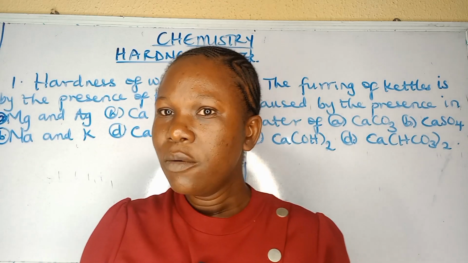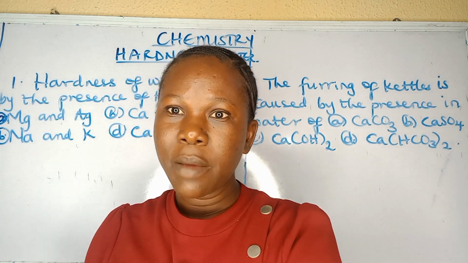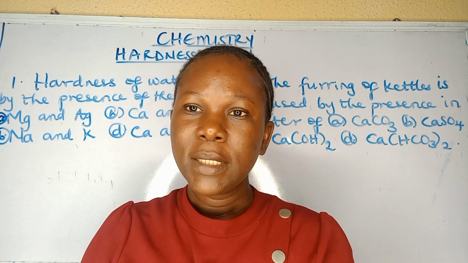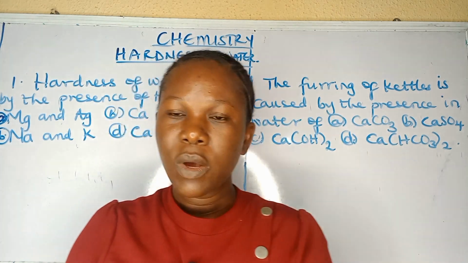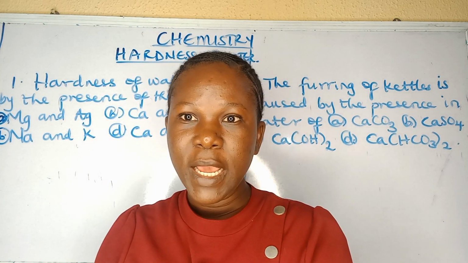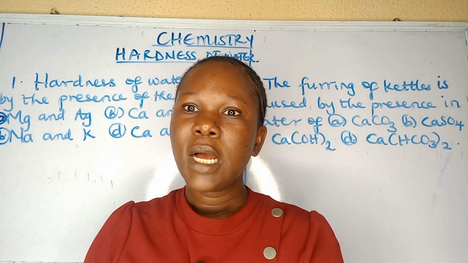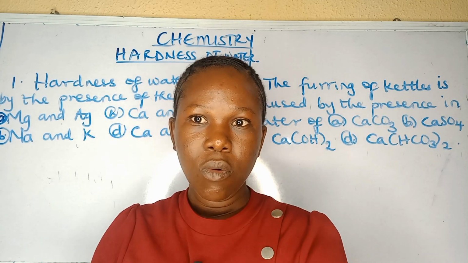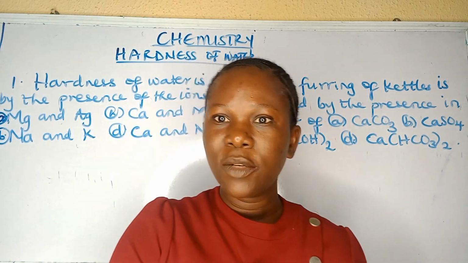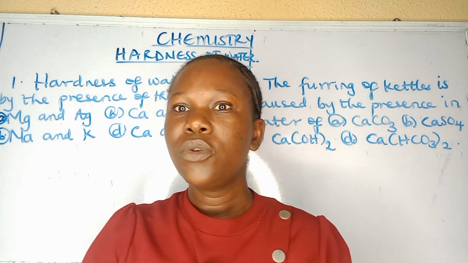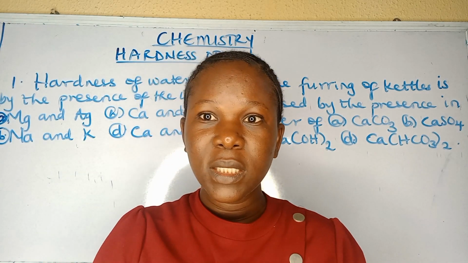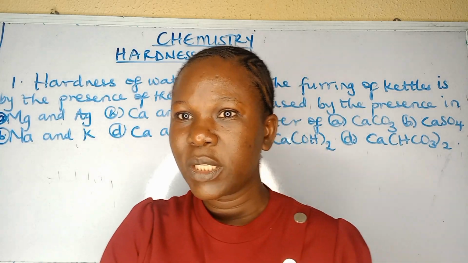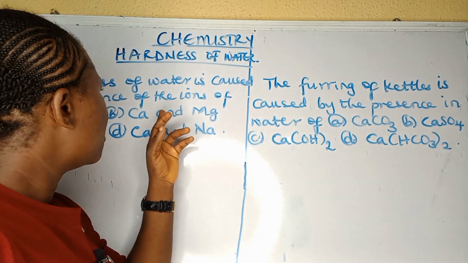Now, let's quickly talk about the permanently hard water. The permanently hard water can be removed by the addition of caustic alkali, that is sodium hydroxide, NaOH, and a calculated amount of washing soda, which is Na2CO3. When you add this to permanently hard water, it can be removed. You can also use ion exchange resin or the permutit method. Those are the three methods for removing permanently hard water. So our answer here is B.